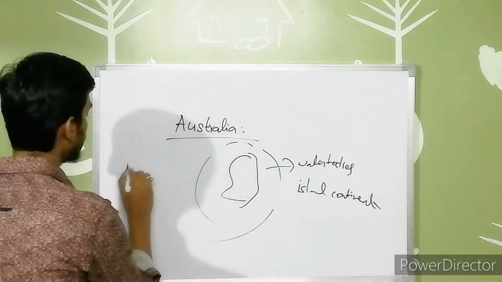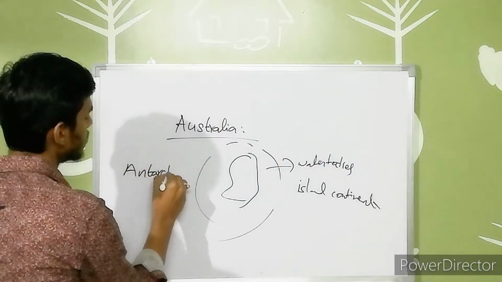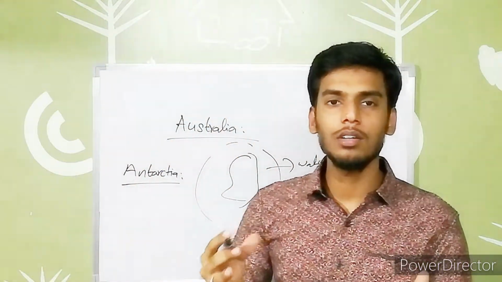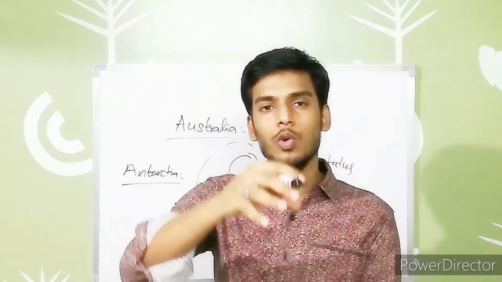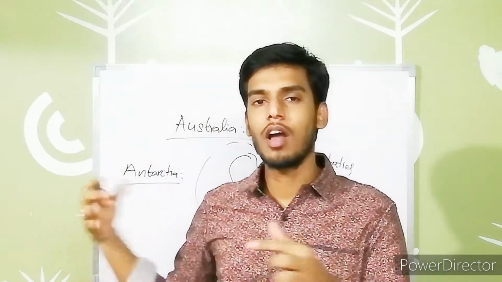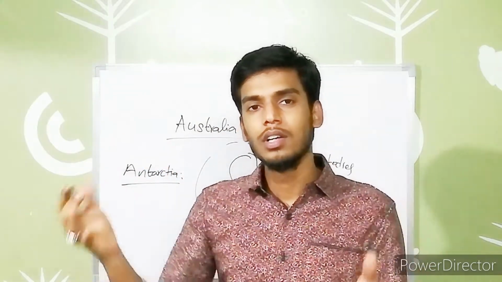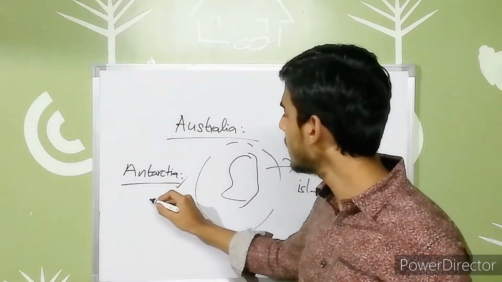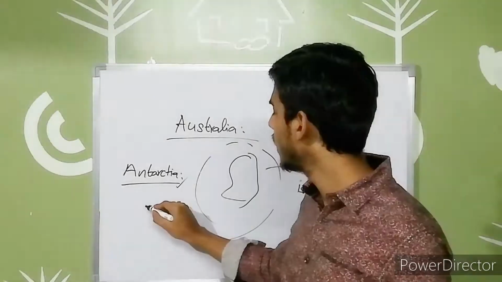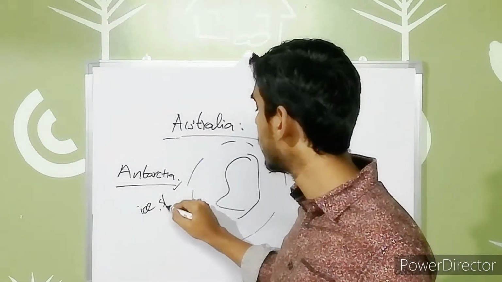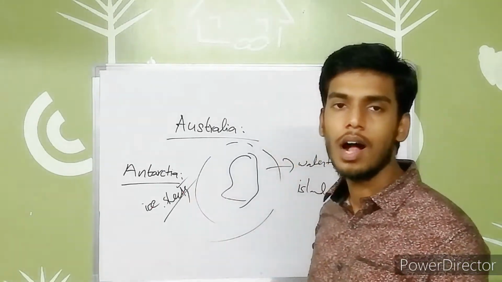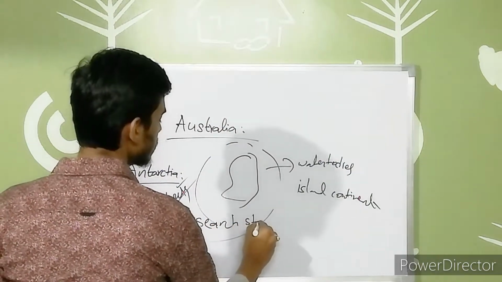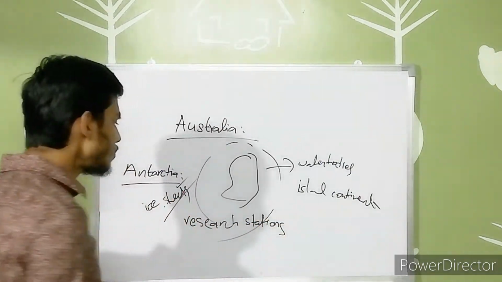And the last one is Antarctica. So Antarctica is larger than Europe and Australia combined, when comparing the areas. It is mainly present in the southern hemisphere. Due to this, it is fully formed with ice sheets, and this Antarctica is used for research stations. So this is mainly used for research stations.